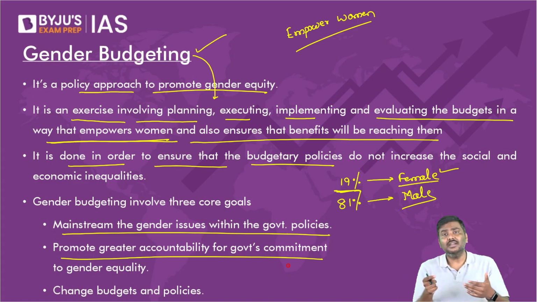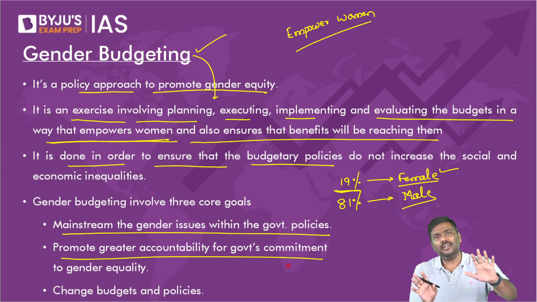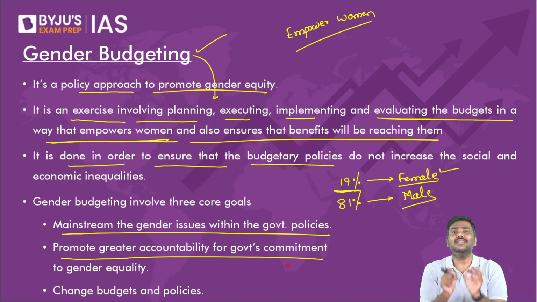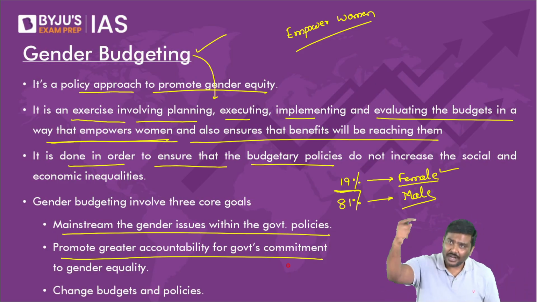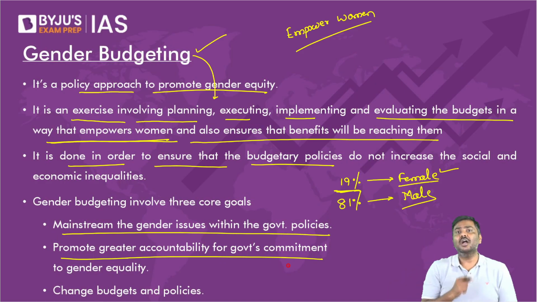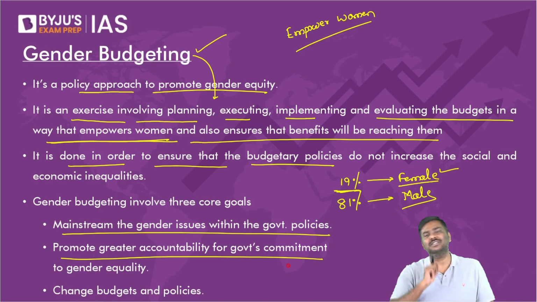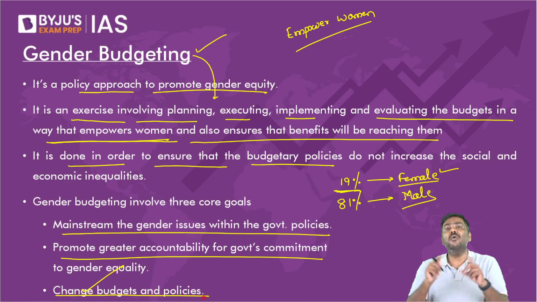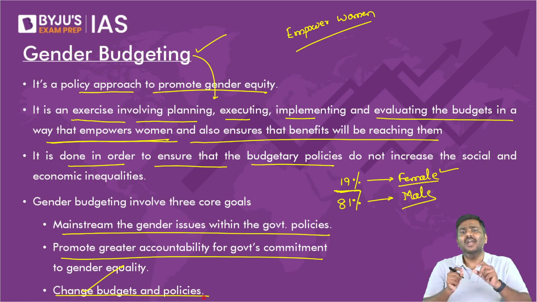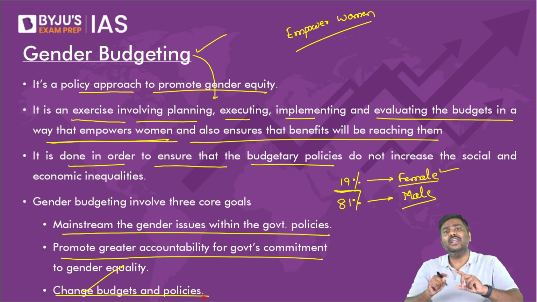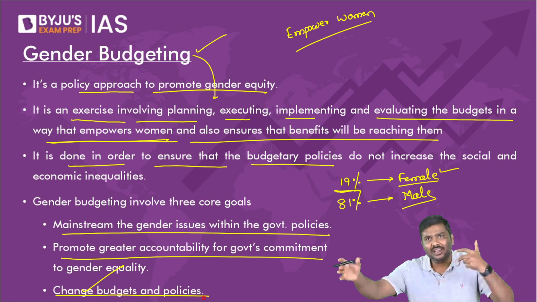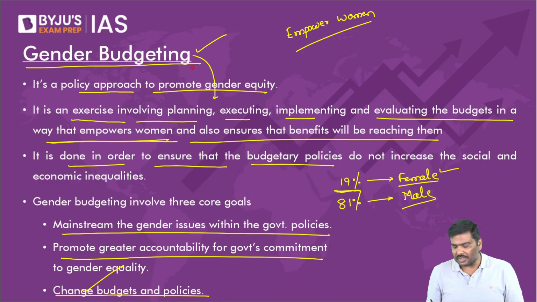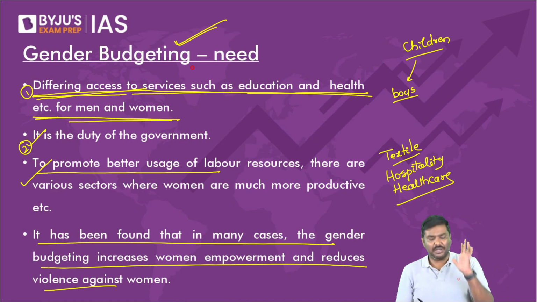Is the government simply talking that we need to empower, we need to do this, do that, or are they implementing policies to bring it into action? How will you find it out? Through gender budgeting. And it will also change the whole policy approach of government of India. It will change how government of India will incur their expenditure in a financial year. So these are certain very important points in the context of gender budgeting.